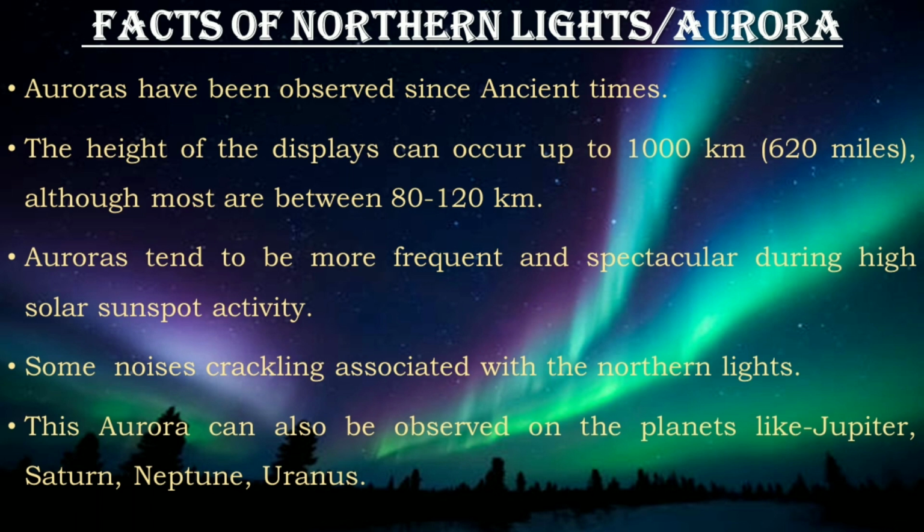Now the next one is, the electrical activity of northern lights transmits crackling noises over radio receivers. These auroras can also be observed on planets like Jupiter, Saturn, Neptune and Uranus. The next one is, the best time to see the aurora borealis is between September and March, when the northern sky is at its darkest.